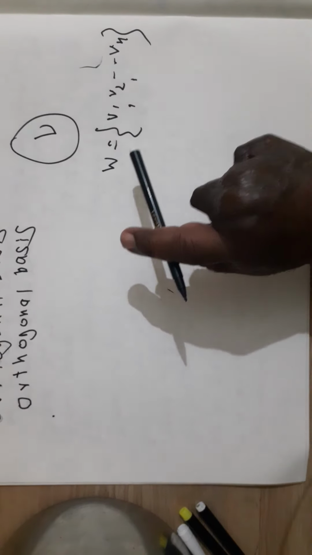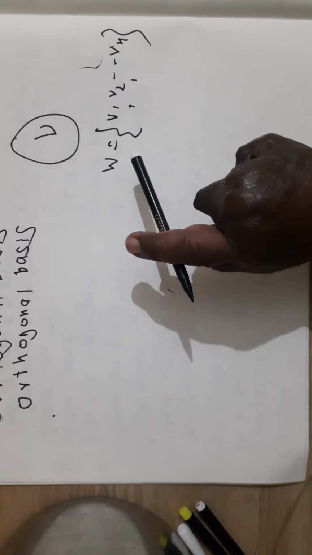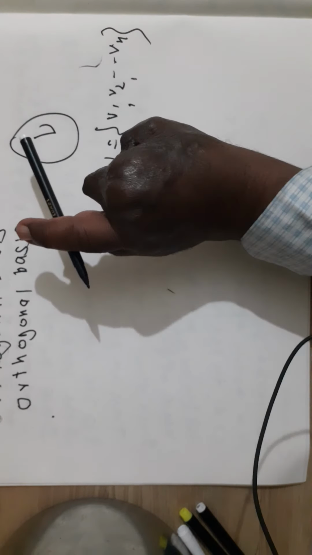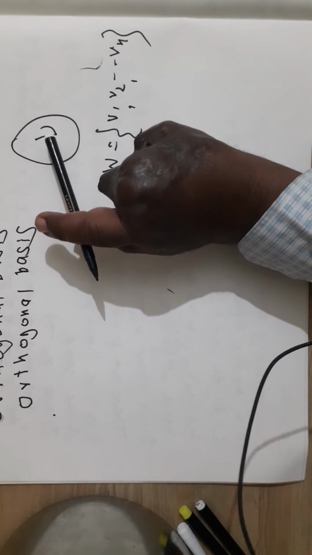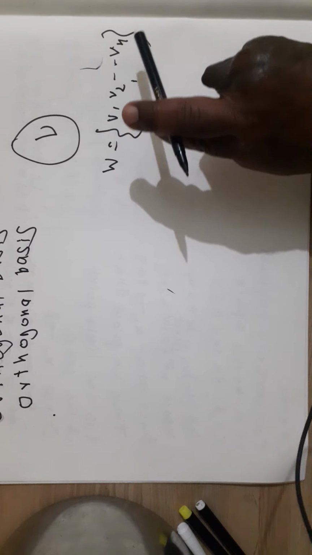If such a set W is there, then it is possible to express every vector of vector space V uniquely as a linear combination of v1, v2, vn.